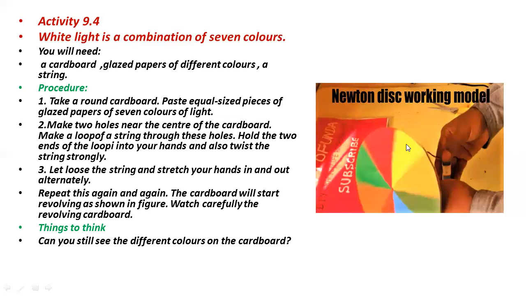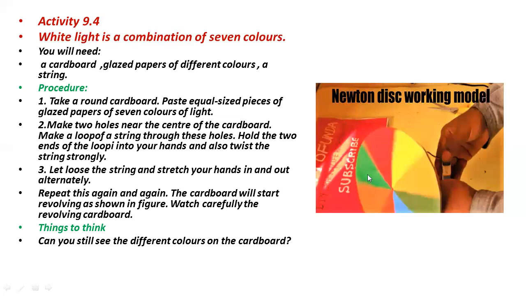Even if you are not using strings, you can use electricity for the rotation by applying a battery and connecting this cardboard with electrical wires, and then connecting with the battery, you will see this rotation of the cardboard. It means you can make a model of it. For making the model, again you need the round cardboard, and then different colors, especially the seven colors which white light is composed of.